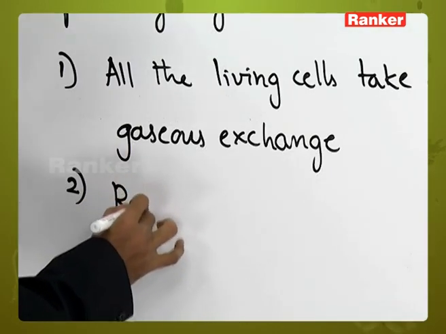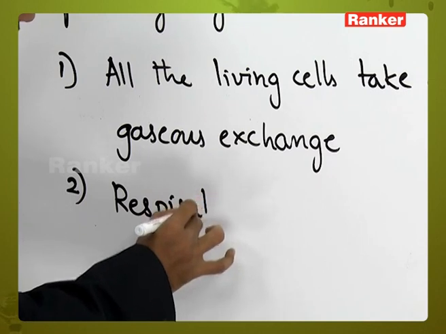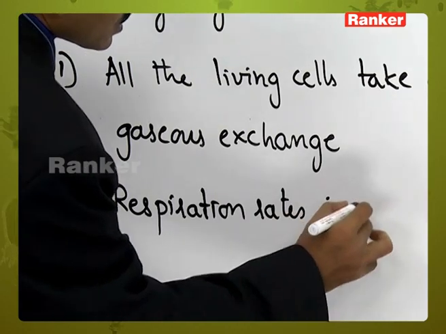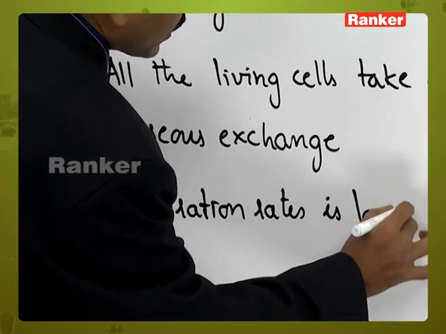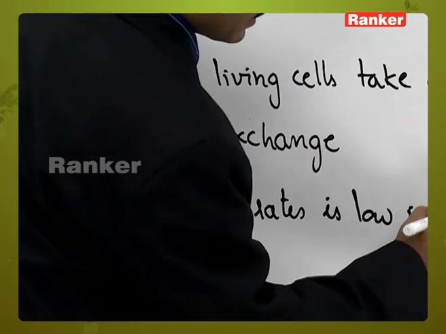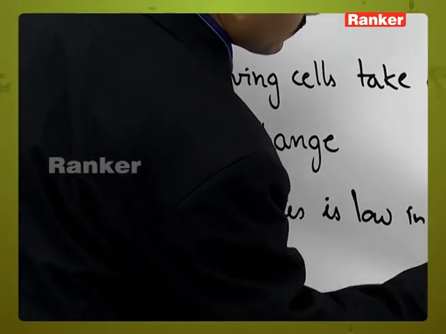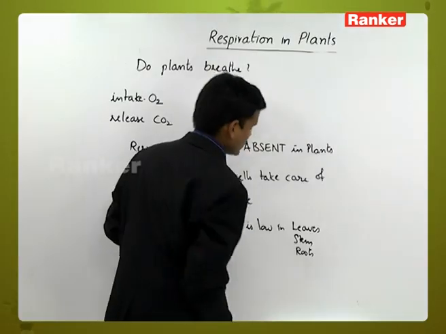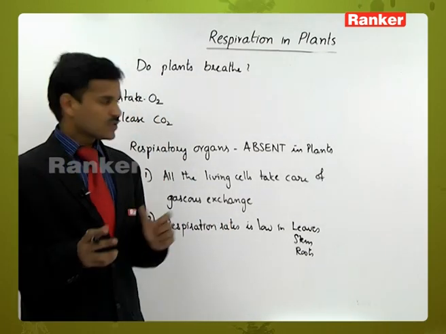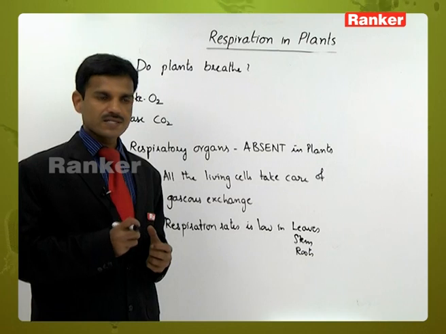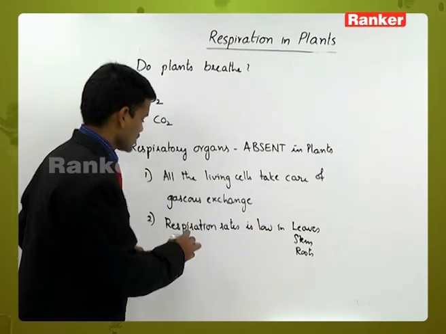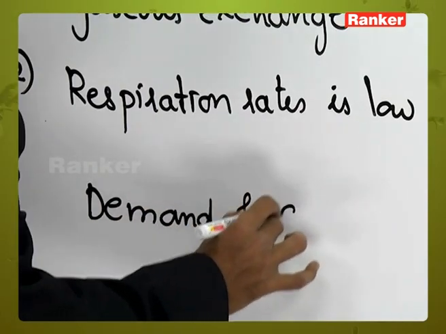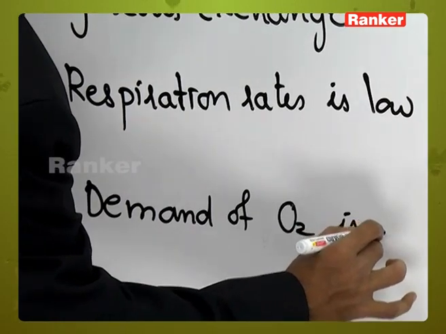The respiration rate is low in different parts of the plant, the leaves, stem and roots. So the demand is very less. The intake of oxygen is very less in leaves, stem and roots. So the demand for oxygen is very less.